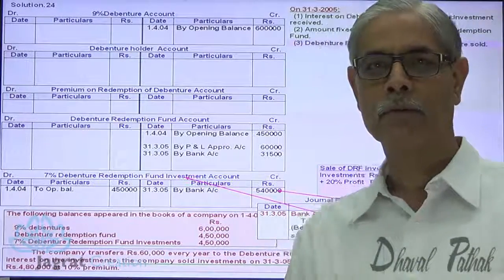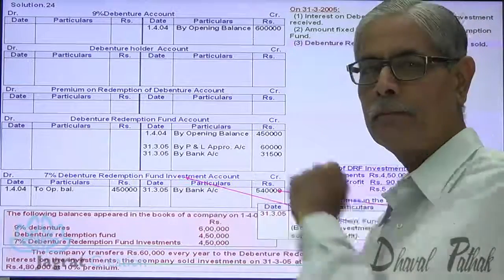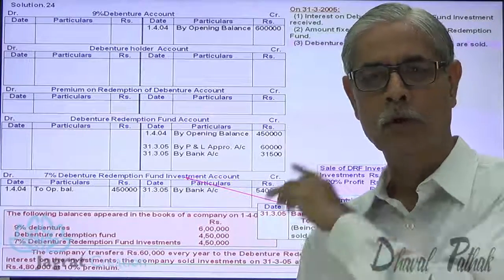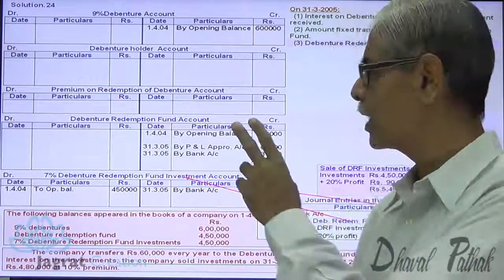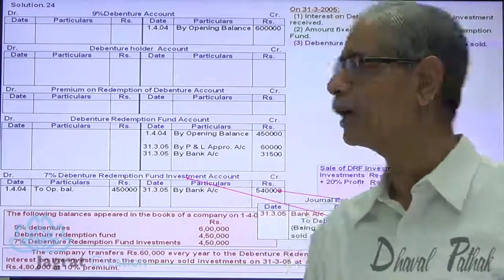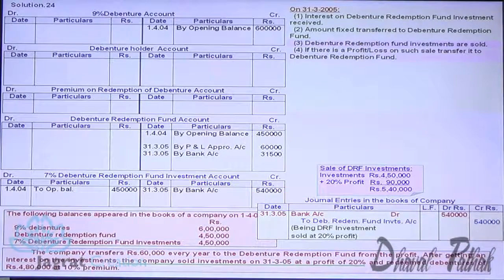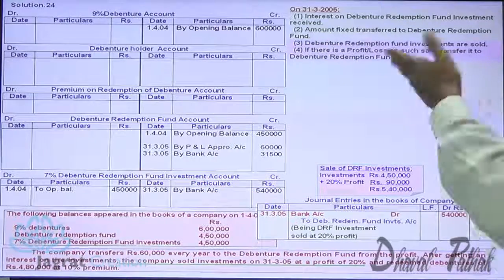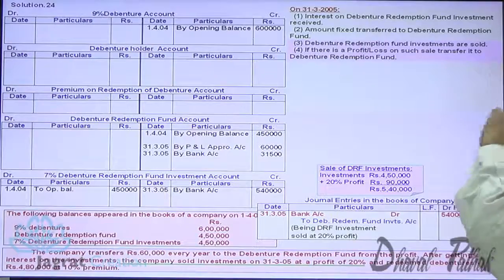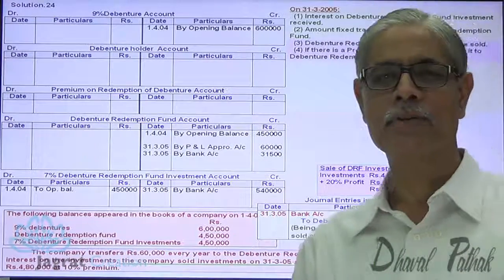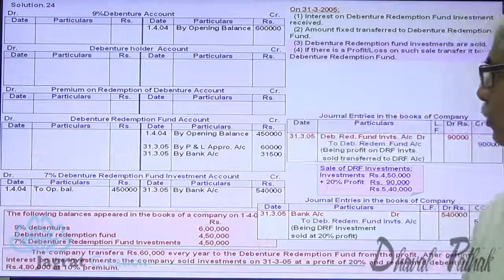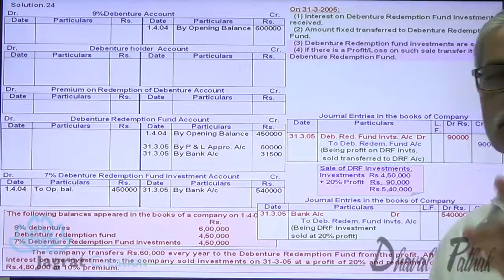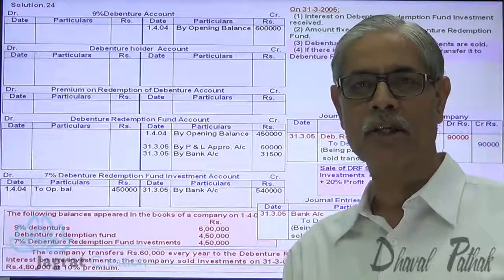5,40,000. Now 4,50,000 investment sold for 5,40,000, profit 90,000. That profit is to be transferred to debenture redemption fund account. So next transaction, if there is a profit or loss, whatever it may be, on such sale, it should be transferred to debenture redemption fund account. So I close this account. So what is the profit? 90,000. So 90,000 profit is transferred to debenture redemption fund account.